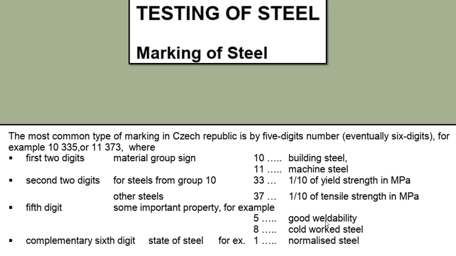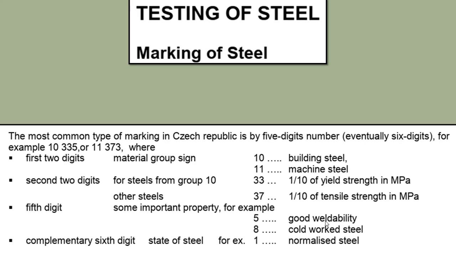Then testing of steel, then marking of steel. The most common type of marking in the Czech Republic is by a 5-digit number, eventually 6 digit. For example, 10 335 or 11 373, where the first 2 digits are the material group sign, the second 2 digits are for steel from group 10, and the fifth digit is some important property. For example, good weldability, cold steel. One is the normalized steel.